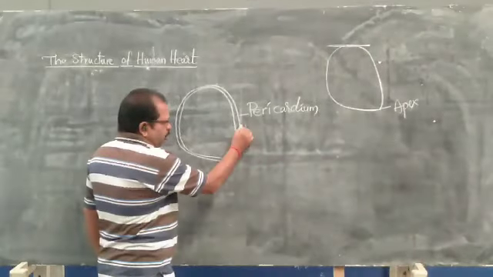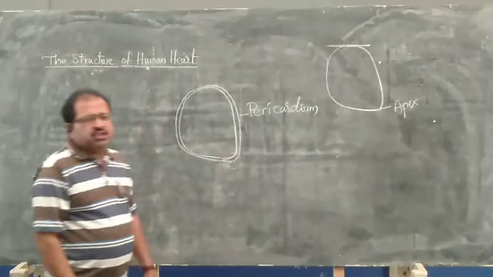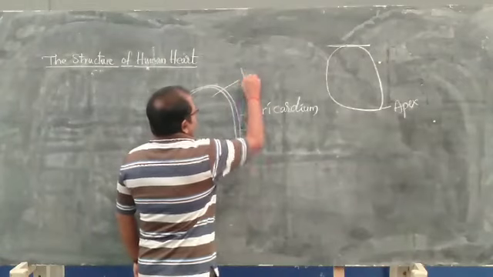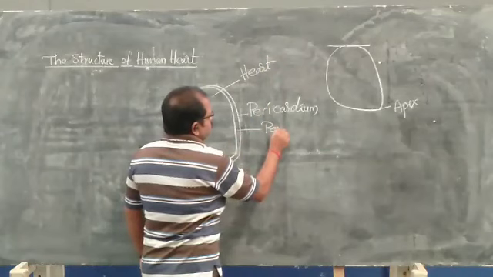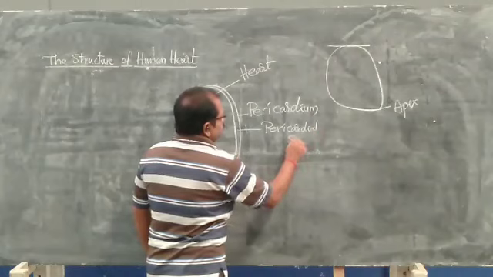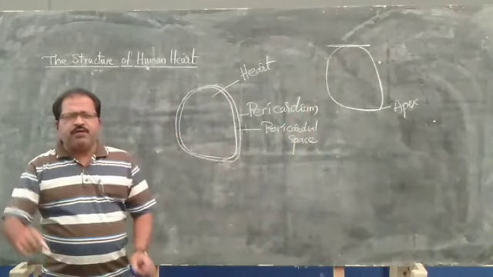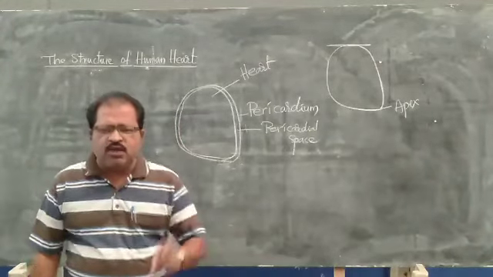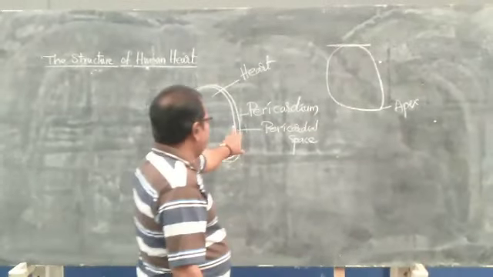Between the pericardium and the walls of the heart there is a space. This space is called the pericardial space. And this pericardial space is filled with a fluid called pericardial fluid.